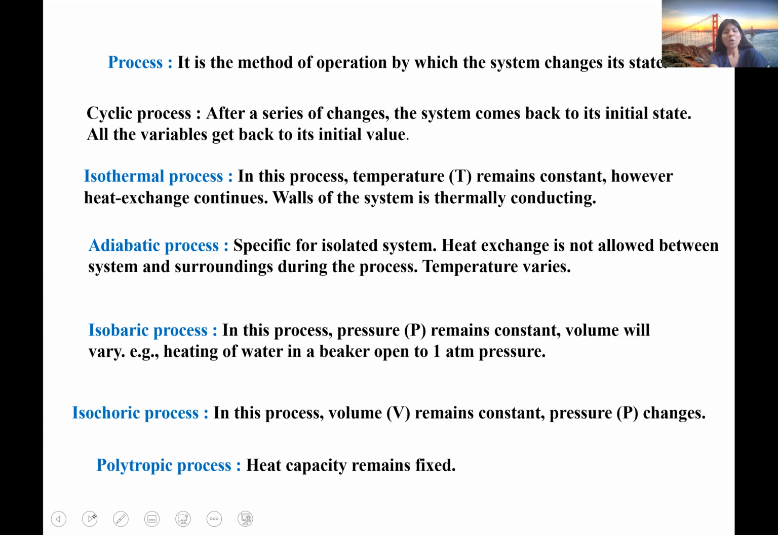And next, polytropic process, where heat capacity remains fixed. I have already discussed heat capacity in my very first lecture. Please watch that to know about heat capacity. So in this process, heat capacity CV will remain fixed.